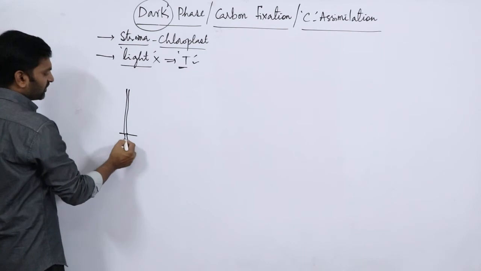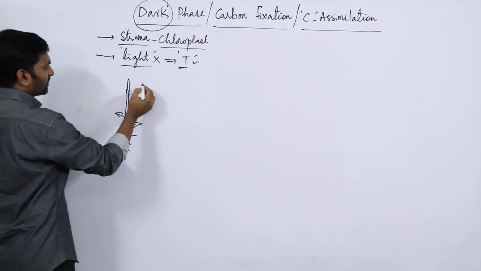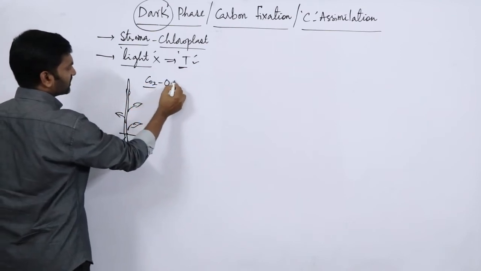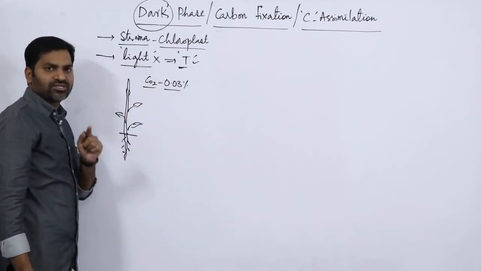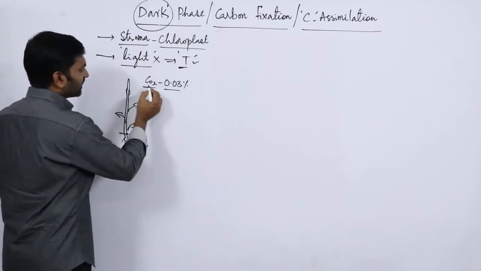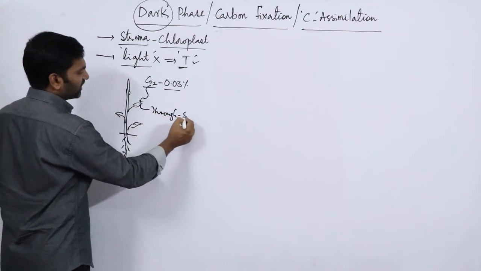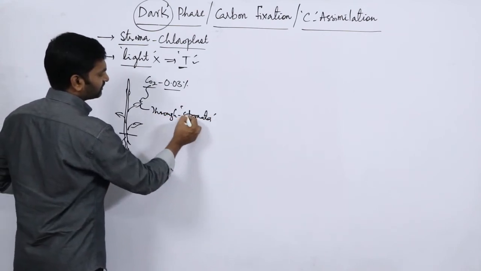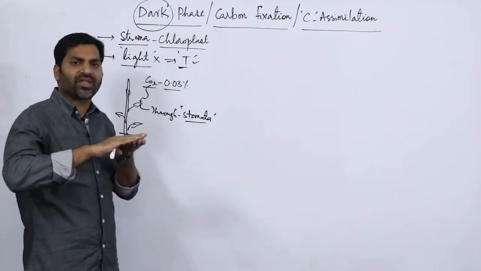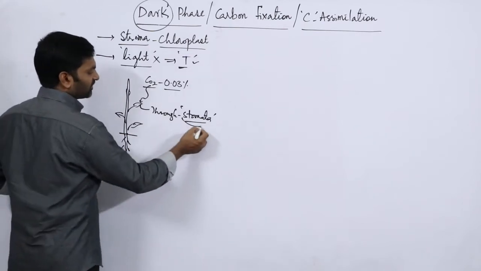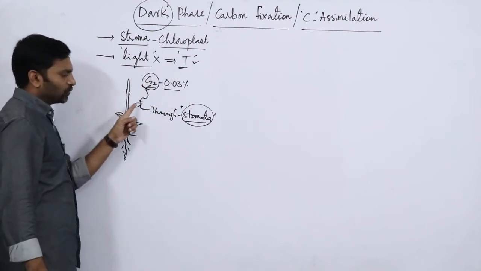Carbon dioxide, for example, this is a plant, with roots and leaves. The percentage of carbon dioxide in the atmosphere is around 0.03%. Whenever it enters inside the leaf through the stomata, which are small pores distributed over the leaf, these stomata are helpful for the entry of carbon dioxide from the atmosphere to the leaf.